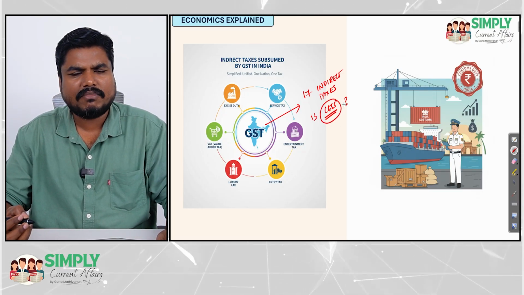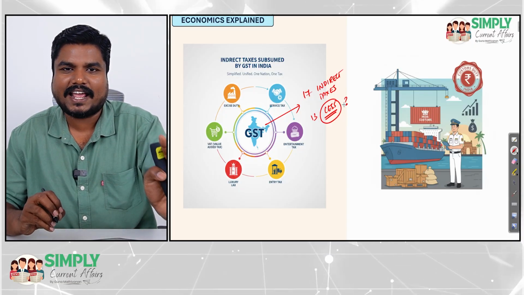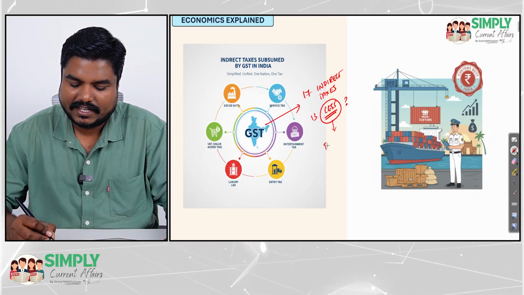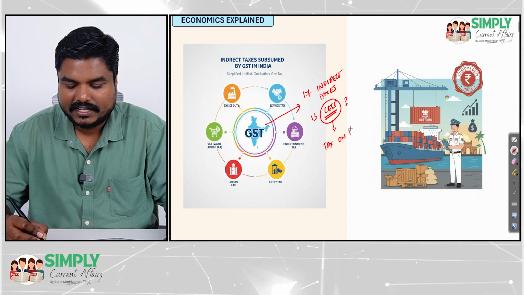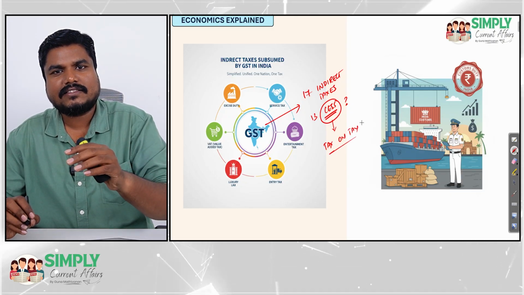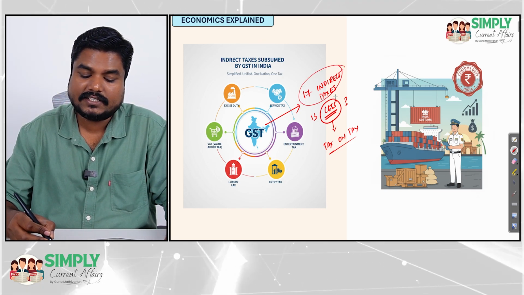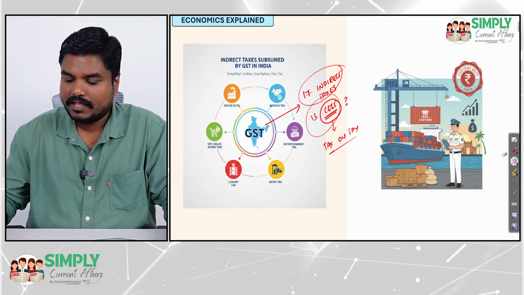We will discuss it in some other video. As of now, imagine cess is a type of tax. We can refer to cess as tax on tax. Let me explain cess later. For the time being, understand cess is a kind of tax. So GST replaced 17 indirect taxes plus 13 cess.